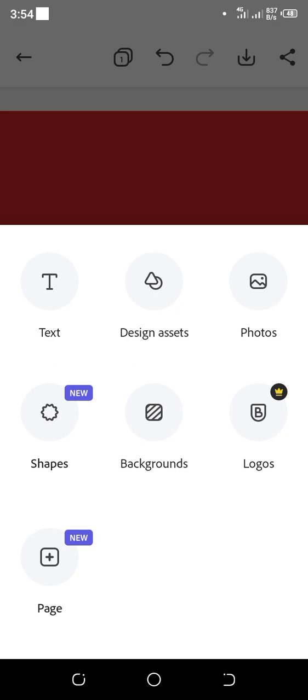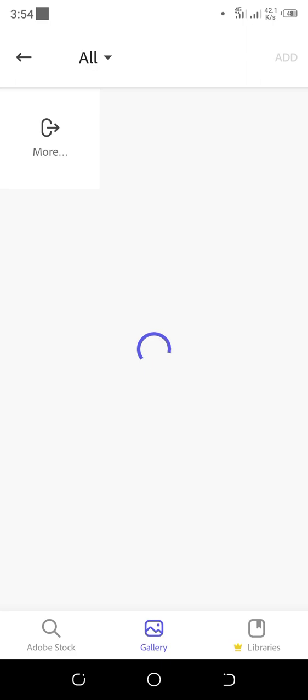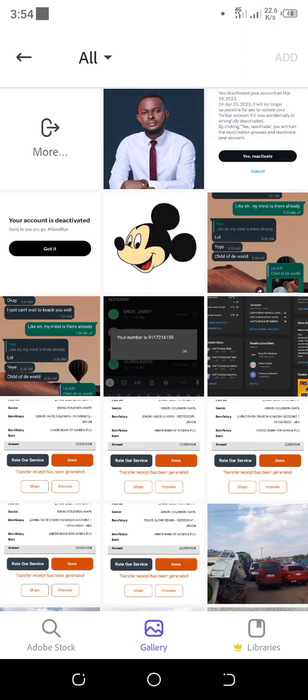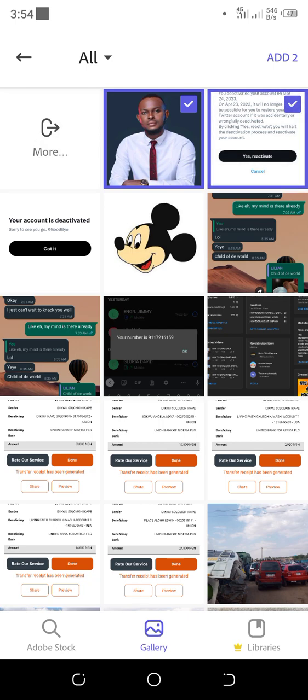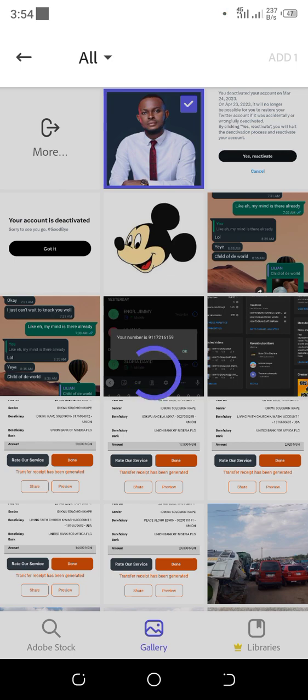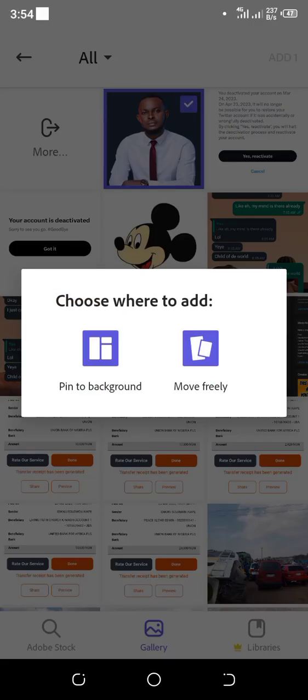Then you now click on Photos. So I'll be covering this point, then I will select the image I want to remove the background from. I will click on the image, then I will click on Add. If you select more than one image, the number will increase. So I will uncheck it since I'm using just one image, then I'll click on Add One. This option will now pop up, Pinned to Background. I will click on Move Freely.